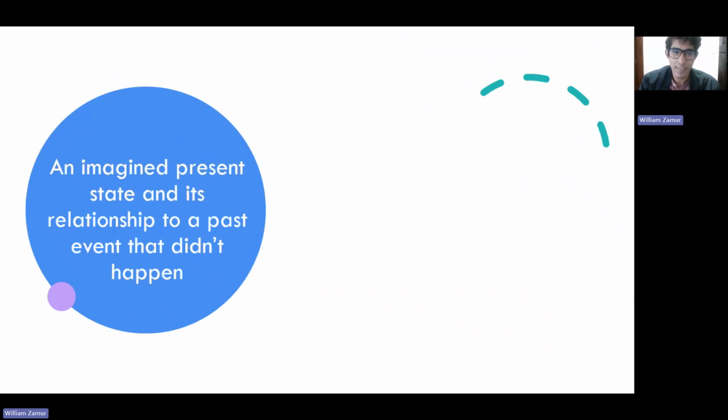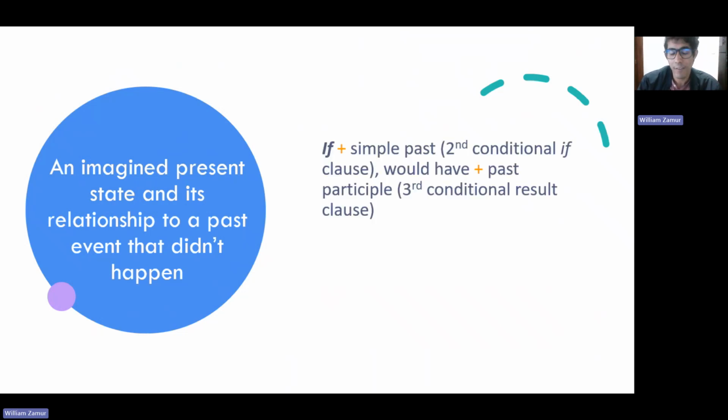In the other type of sentence, there is an imaginary present state related to a past that didn't happen. The structure of this type begins with if plus simple past, then would have plus past participle.